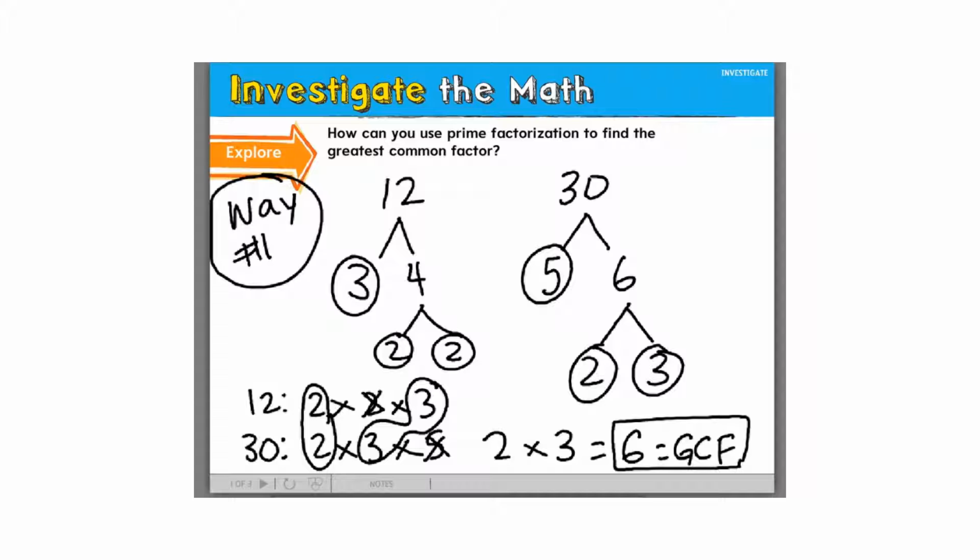Sometimes there could be no match. What if you wanted the greatest common factor of 11 and 15? 11's a prime number, so the only numbers you can multiply to get 11 would be 11 and 1. And so the greatest common factor would be 1. If there's nothing that will match up, then your greatest common factor is 1, because 1 goes into every number, right? So your greatest common factor would be 1 if nothing matches. And we'll put that into our notes. You're not going to get 0 as a number here.